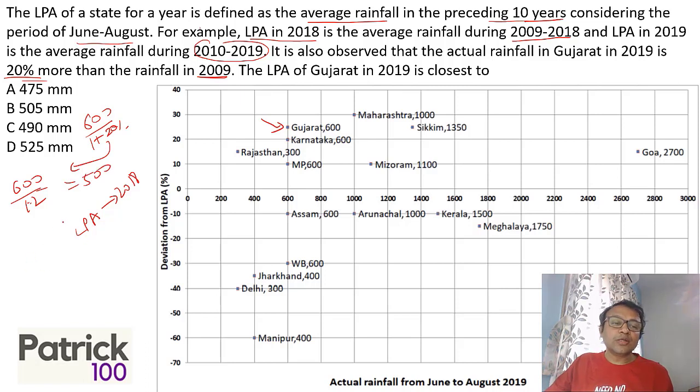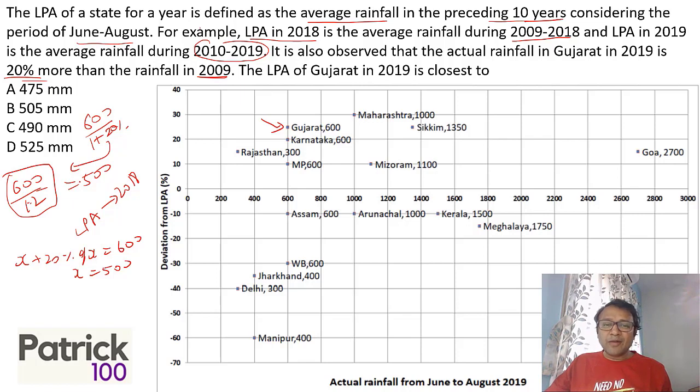Or you can let 2009 be x, so x plus 20% of x will be 600. But this is a little lengthy calculation. You will get 500, but I would rather prefer that you directly do 600 upon 1.2 and then get 500. Every second or every minute that you save, every small time that you save, helps you solve more sums and get more marks. So I know 2009 is 500, and 2019 is 600. That's what we get. Now let's look at trying to solve this sum further.